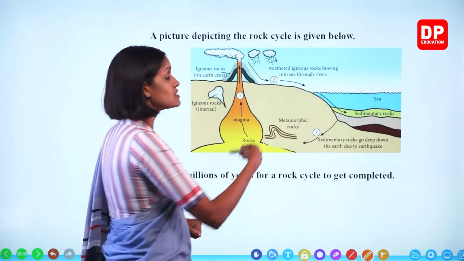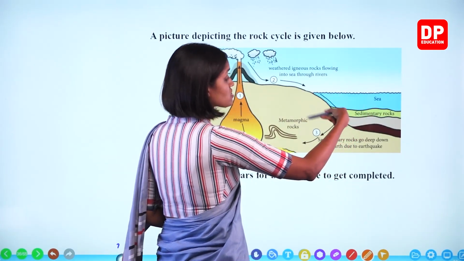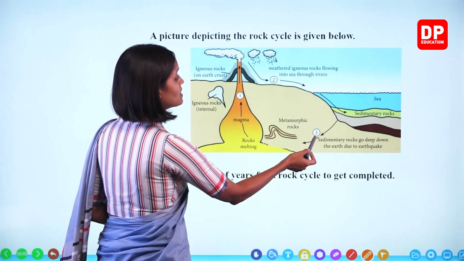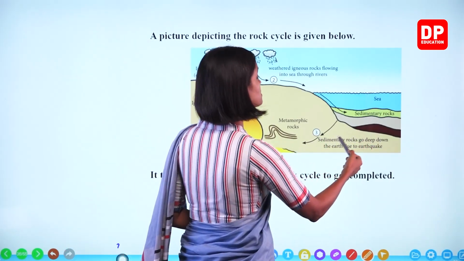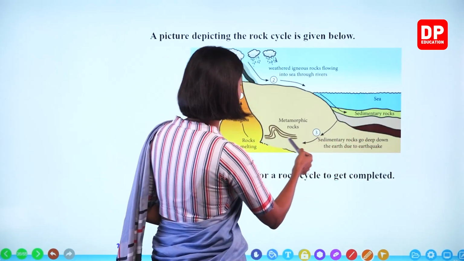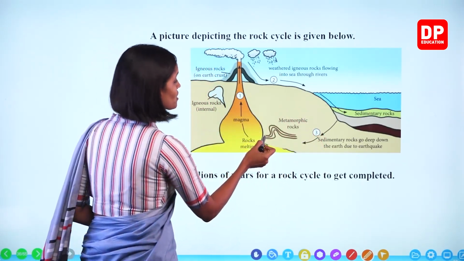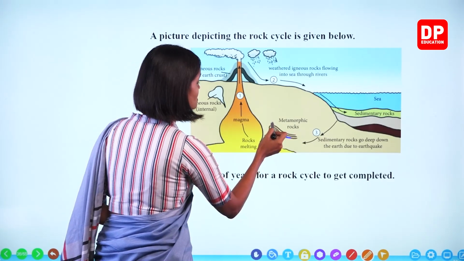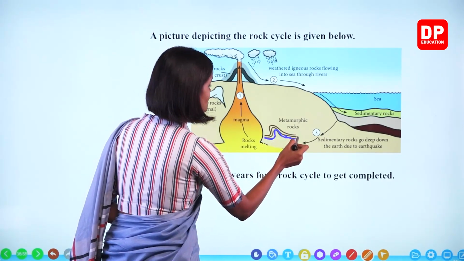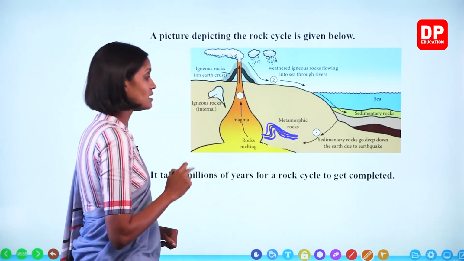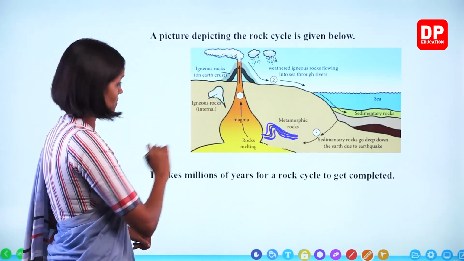So then what happens? These sedimentary rocks, because of earthquakes, go deep down the earth. Here, number 3. Sedimentary rocks go deep down the earth due to earthquakes, and then they turn into metamorphic rocks. Here, to indicate these metamorphic rocks, wavy lines are given. We observe these wavy lines in the schist rock given in the lesson.